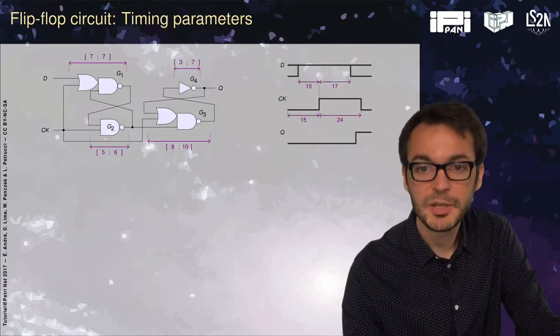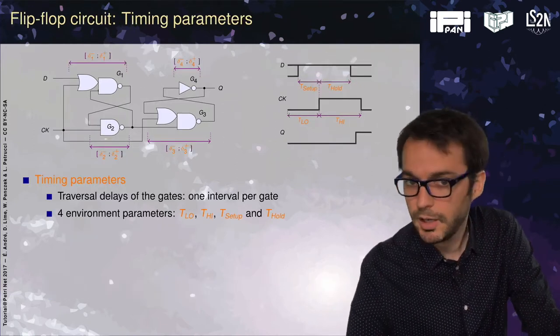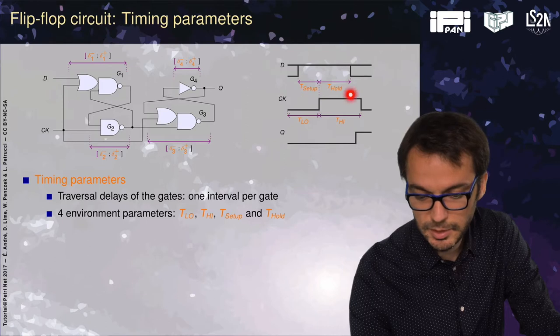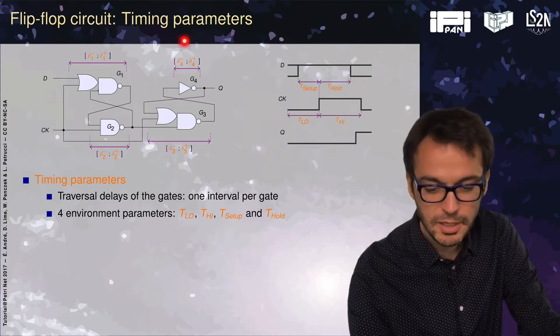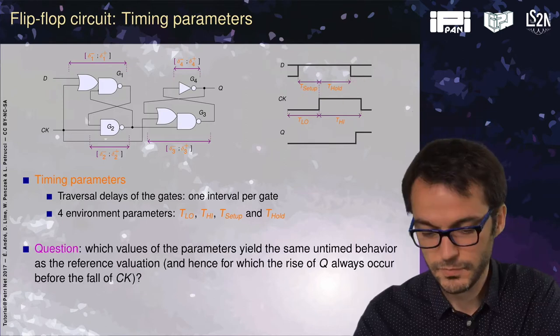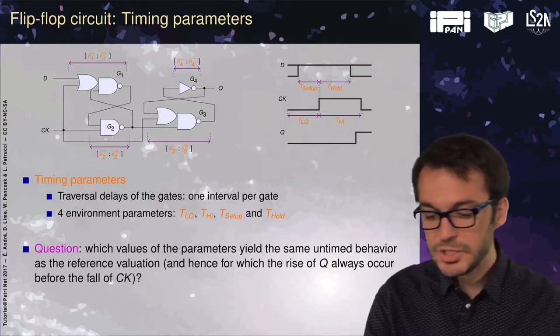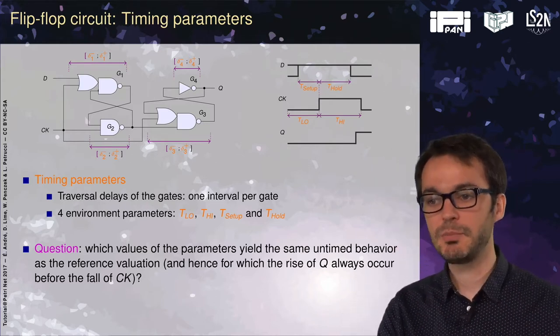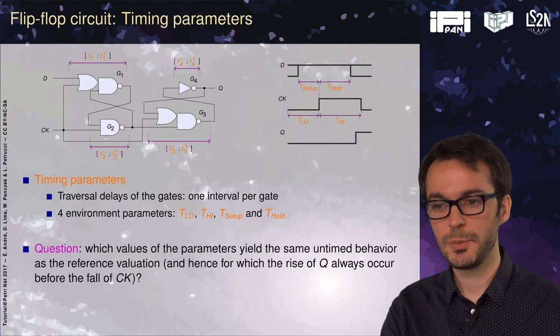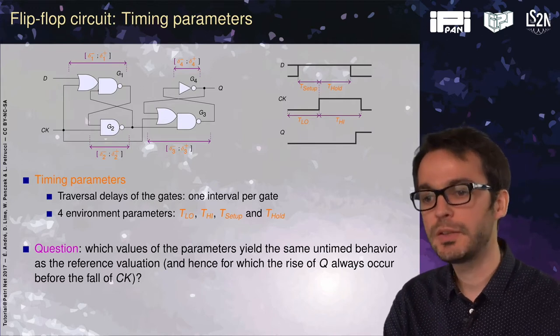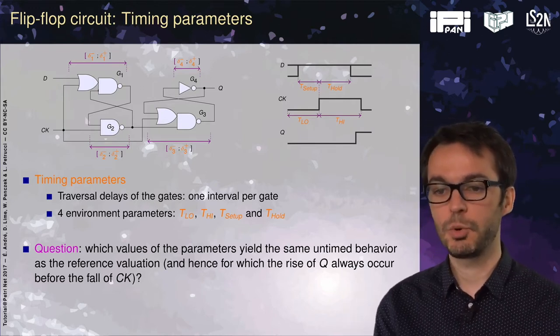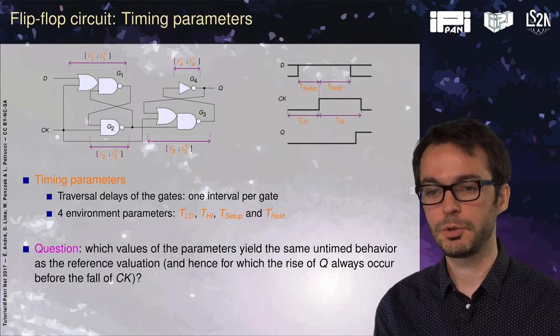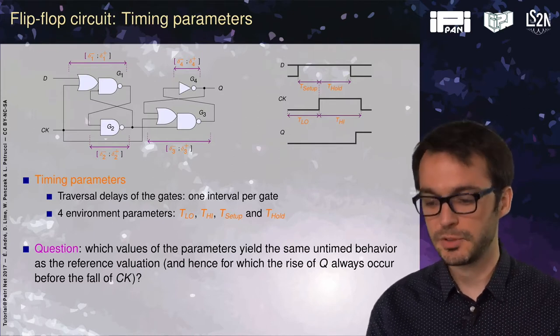Now I will replace my timing constants with parameters. So now I don't know those values. They get parameters both for the environment and for the traversal delays. And the question is, which values of the parameters yield the same untimed behavior as the reference valuation? And the untimed behavior also means that if the rise of Q always occurs before the fall of CK, it will be the same for the other valuations.